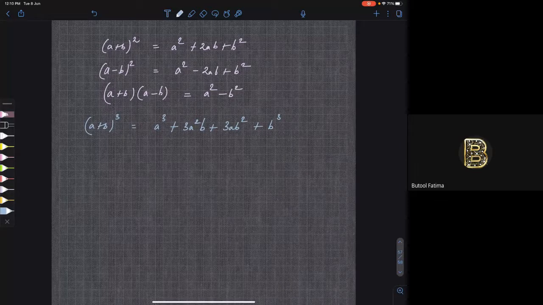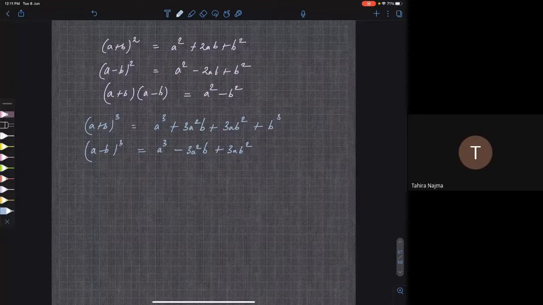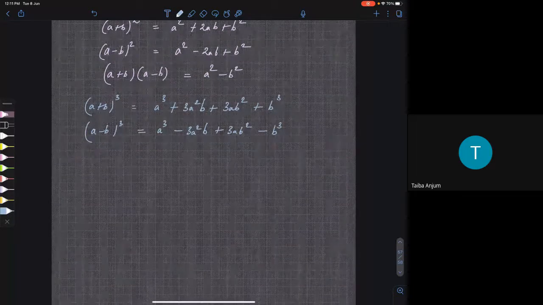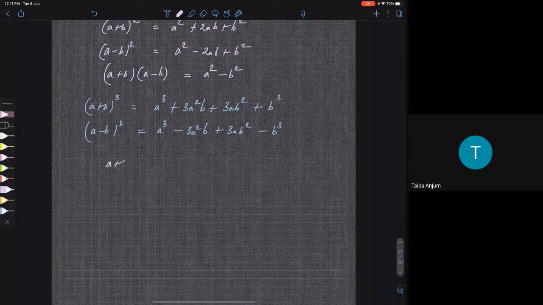And what is A minus B whole cube? It is A cube minus 3A square B plus 3AB square minus B cube. Okay, anyway, fine. Does anyone know what is A plus B whole power 4?